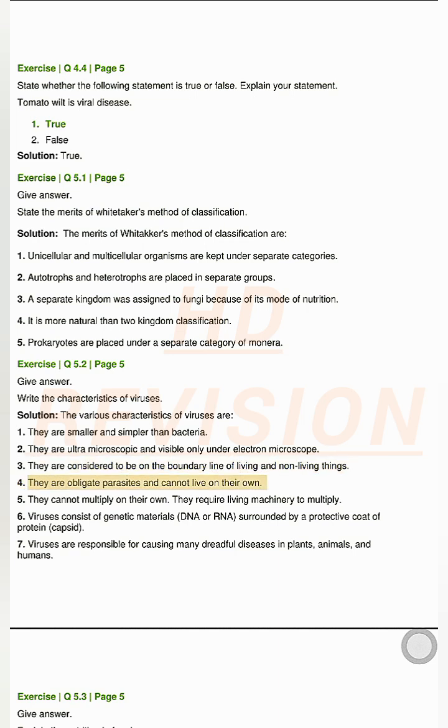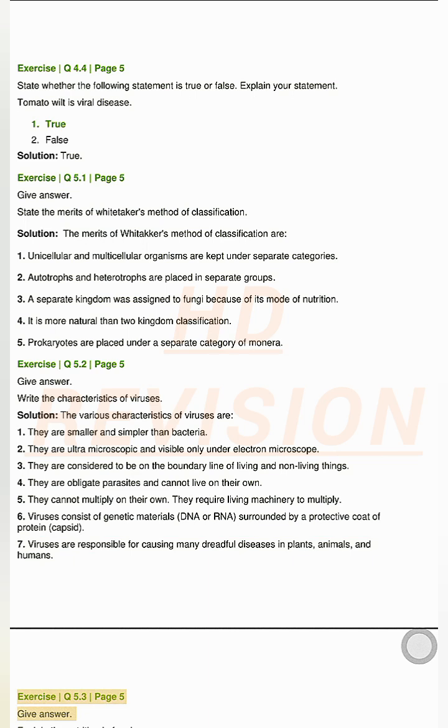4. They are obligate parasites and cannot live on their own. 5. They cannot multiply on their own. They require living machinery to multiply. 6. Viruses consist of genetic materials DNA or RNA, surrounded by a protective coat of protein capsid. 7. Viruses are responsible for causing many dreadful diseases in plants, animals, and humans.